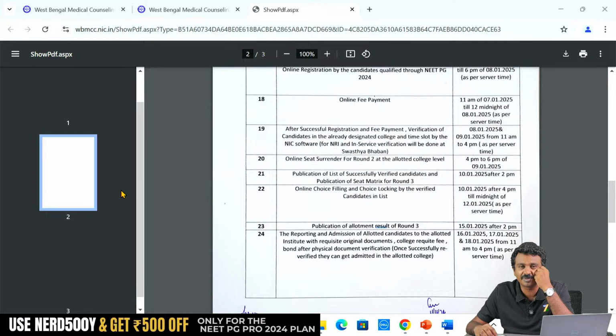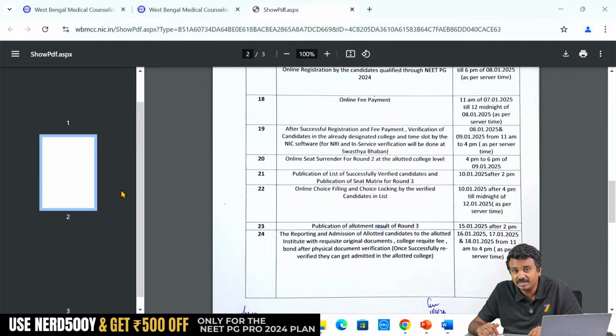See, unfortunately, this is something that MCC is not covering. We don't detail it so much in any of our sessions. We cut this out in our sessions, because the more you discuss and say that it is blocking, everybody will come to know that they can do that, and MCC will not act. The more there is discussion on that, that possibility will be available for everyone. So in most of our sessions, we only say whether All India round 3 joined or not makes you eligible for state. We don't mention much about the rest of it.